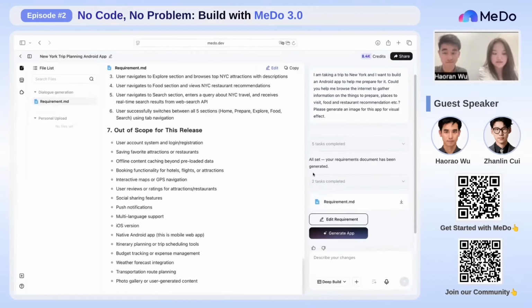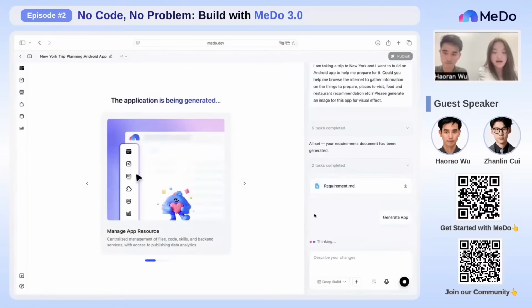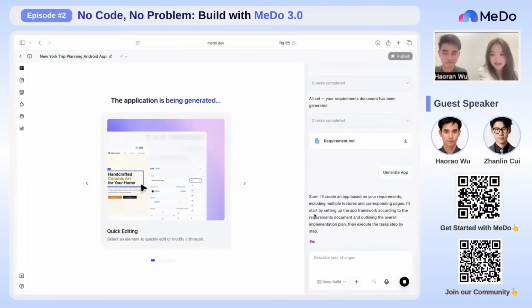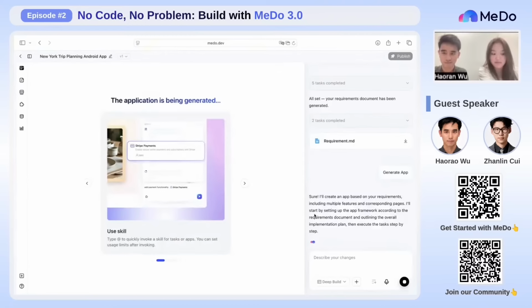MeDo is a natural language-driven application development platform. It is designed to make app creation much easier and faster, especially for users who have no background of programming.